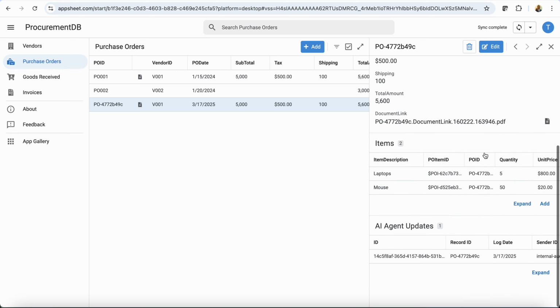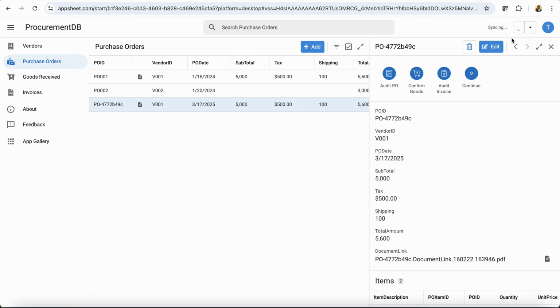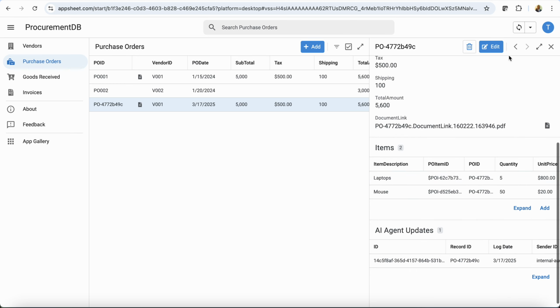Okay, let's check if we have feedback. Let's do a sync. As we know, Google AppSheet uses Google Sheets at the back, so the record goes into the spreadsheet and then it's updated into the app, so there can be some latency there. Okay, so let's check again if you have feedback on that.